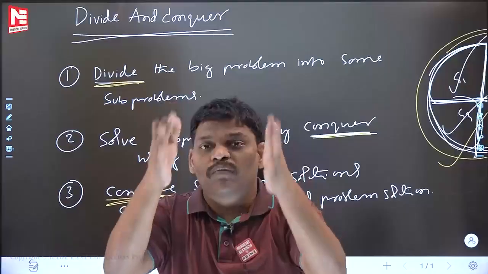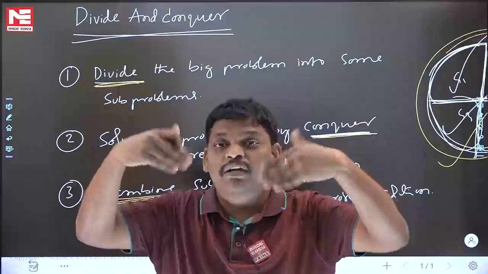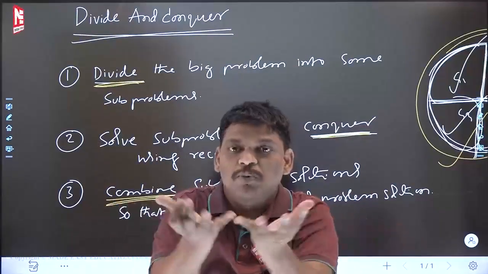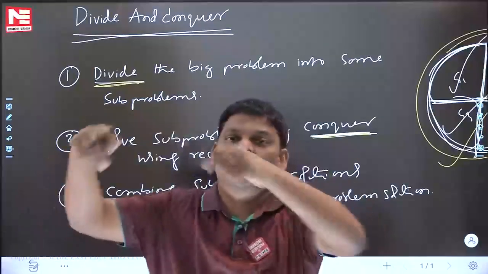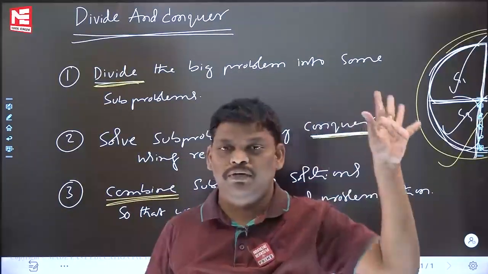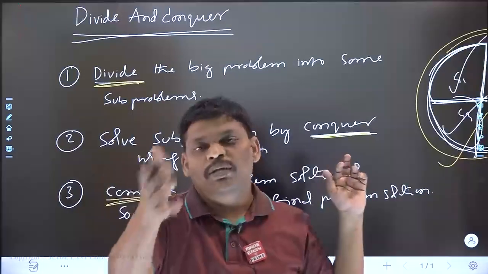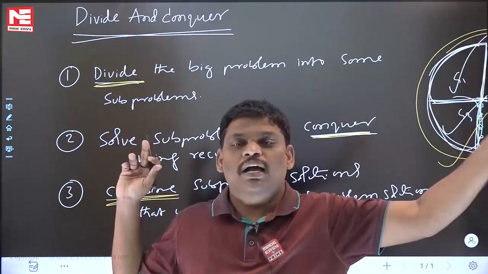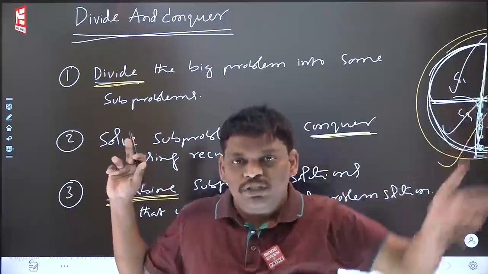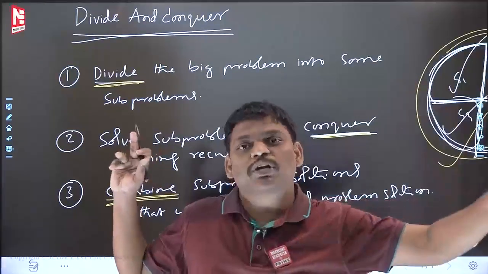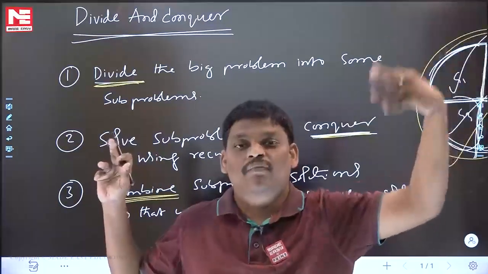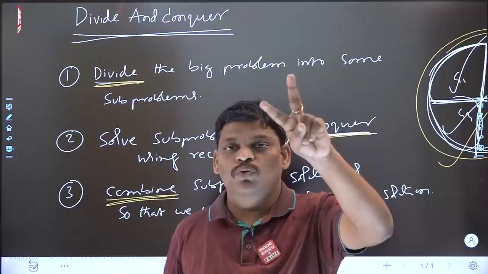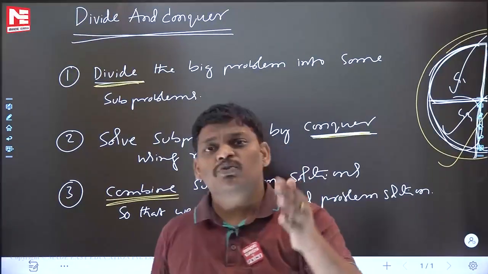Assume that for your problem you want to divide into 5 parts. The bigger problem is divided into 5 parts. Again, if these small problems are still big, they will again be divided into 5. That is the meaning of recursion. The same thing repeats; until your problem is completed, keep on dividing the same way. Someone else divides his big problem into 10 parts, and again each of those into 10, so a 10-ary tree will come. For my problem dividing into 5, a 5-ary tree will come. Someone dividing into 2 gets a binary tree. It differs from person to person.